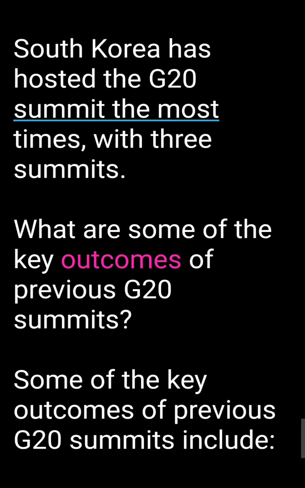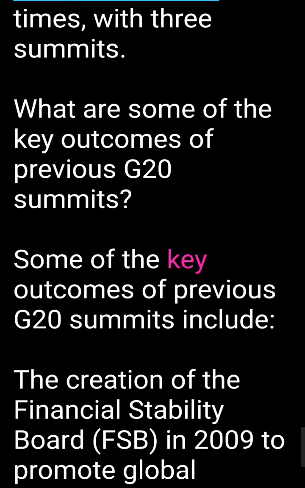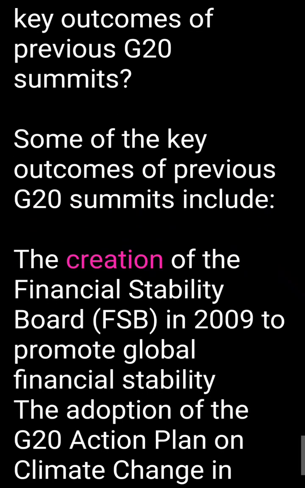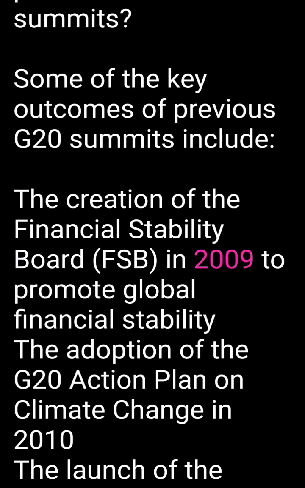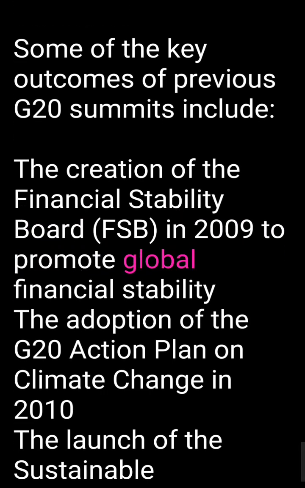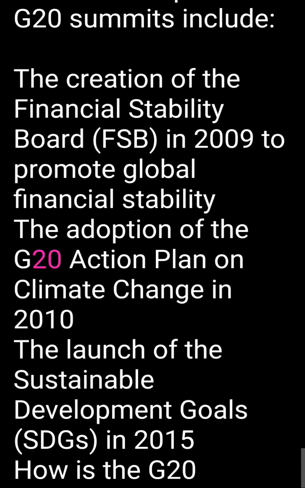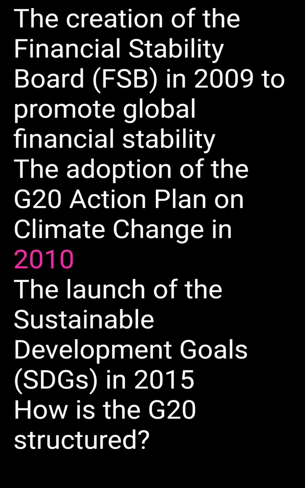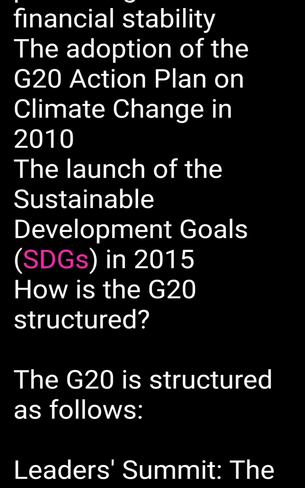What are some of the key outcomes of previous G20 summits? Some of the key outcomes include: the creation of the Financial Stability Board (FSB) in 2009 to promote global financial stability; the adoption of the G20 Action Plan on Climate Change in 2010; the launch of the Sustainable Development Goals (SDGs) in 2015.